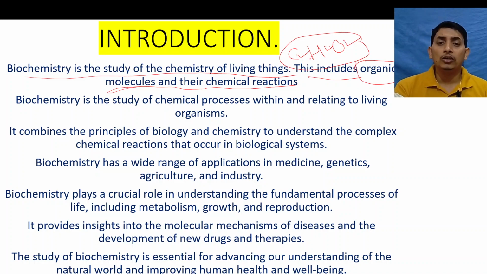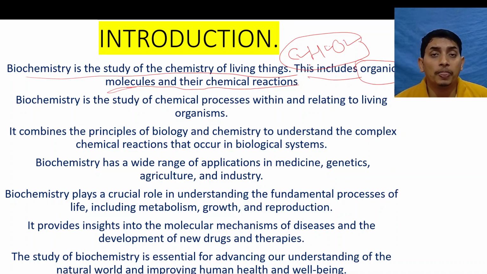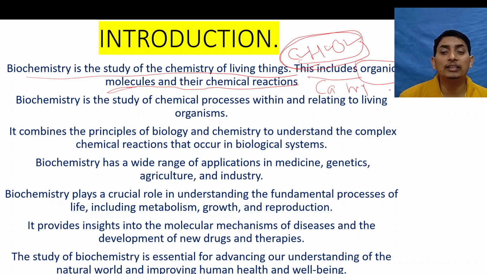Like carbohydrates, proteins, fats, and nucleic acids, all these molecules have CHO. When we burn them, they release lots of smoke, so this is called organic. Inorganic means those which we mainly get from minerals like calcium, magnesium, sulfur, and iron. These molecules do not have carbon, hydrogen, or oxygen, so they are inorganic.